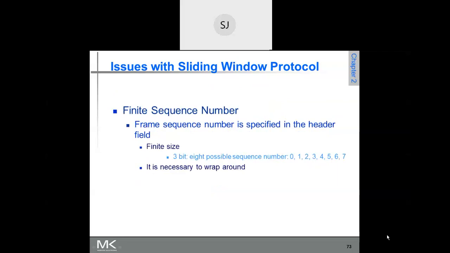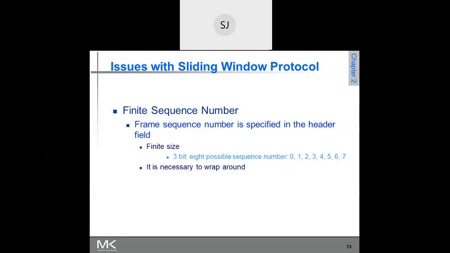So there is a sender's window and there is a receiver's window. Sender's window contains those frames which have been sent for whom acknowledgement is still pending. And receiver's window contains those frame numbers which it is allowed to receive. Now suppose the sender has sent frames starting from 0 to 4, that means its window size is 5.